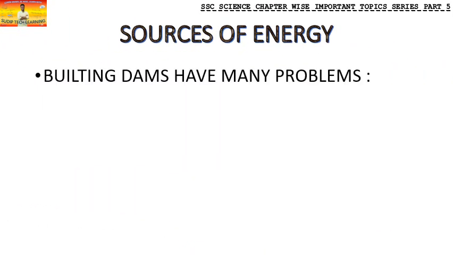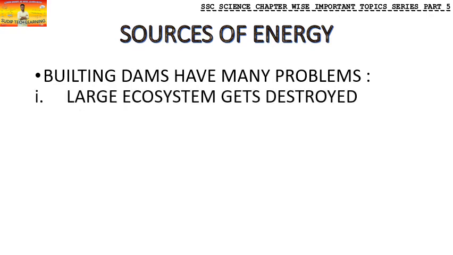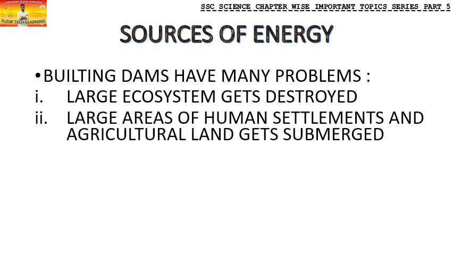Now these dams are created, but building these dams has many problems. There are any number of problems in building a dam. Firstly, a large amount of ecosystem gets destroyed. You cannot build a small dam, it requires a very large area. So when you build such large infrastructure, you have to go ahead with a large ecosystem getting destroyed.